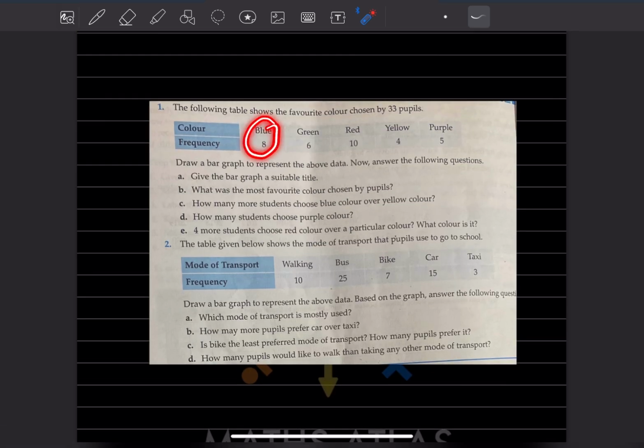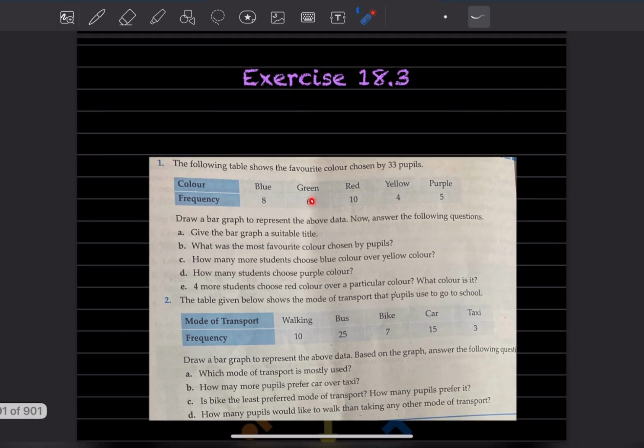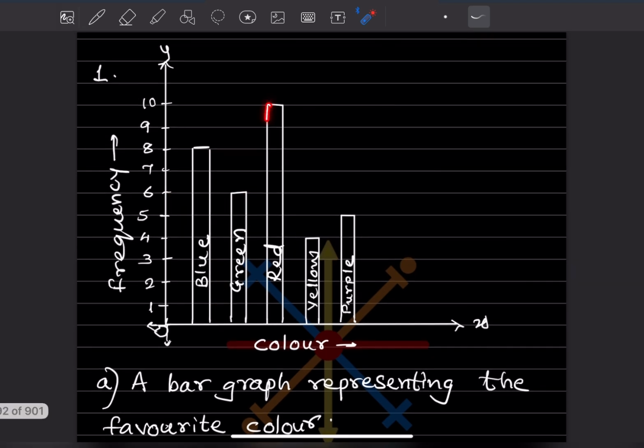So now let us see the first one. Blue is 8. This is the y-axis and this is the x-axis. We can also put x and y here. So on 8, we can write here blue. Now 6 is green. On this side, this is green. Here red we have 10, and yellow is 4 and purple is 5.